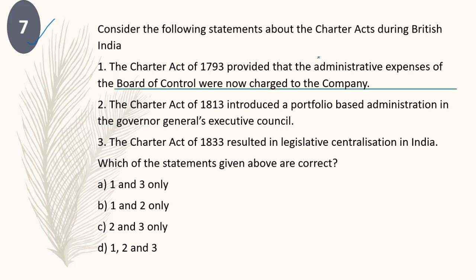Seventh question. Consider the following statements about the Charter Acts during British India. Related to the Charter Act, three statements are given. You need to choose the correct statement. The Charter Act of 1793 provided that the administrative expenses of the Board of Control were now charged to the company. Yes, it is true. The administrative expenses of the Board of Control were now going to be borne by the company.